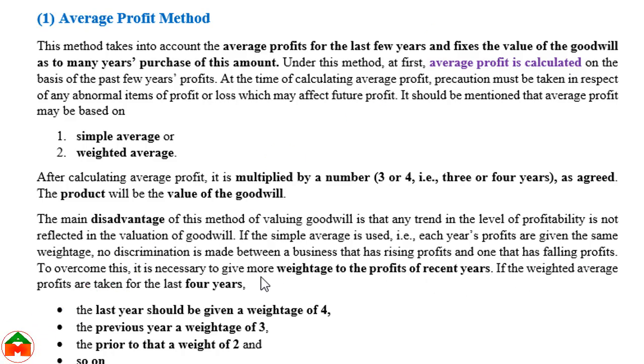That's why, to overcome this disadvantage, we can use the weighted average method. We can give more weightage to the profits of recent years.